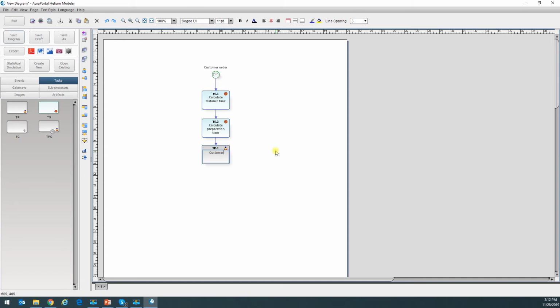So I'm going to put this is the customer approval. Okay, so here the customer is going to decide whether they approve or not. So I want a gateway. I want a divergent gateway. And this gateway, it's a divergent exclusive gateway that's going to allow me to redirect the flow in one direction or another one.